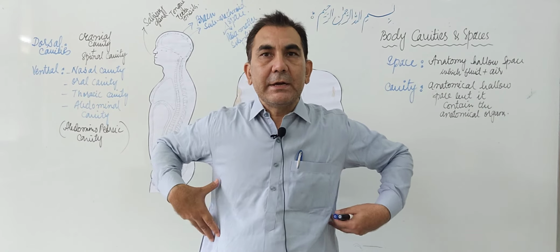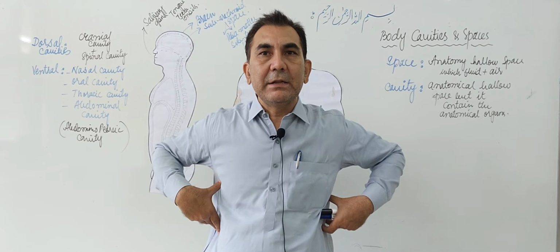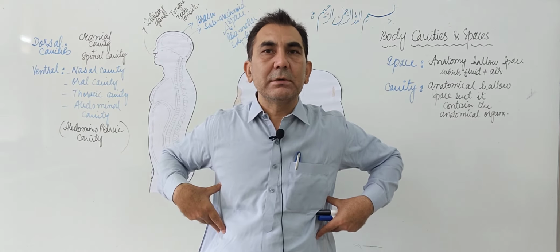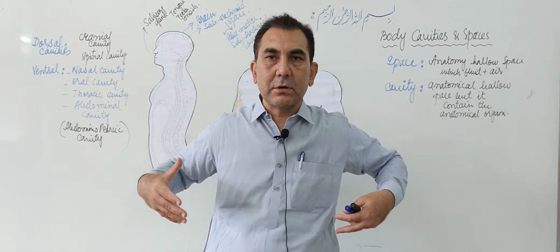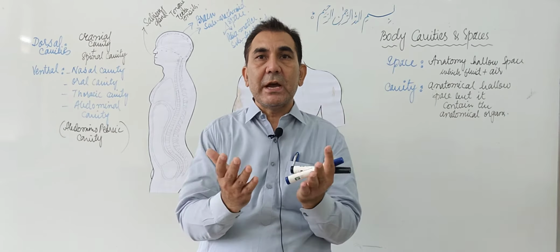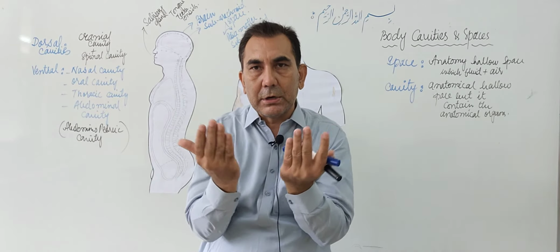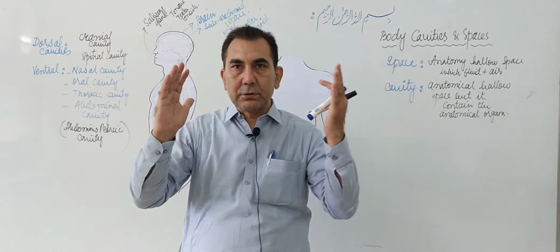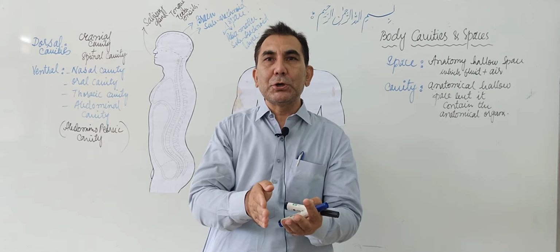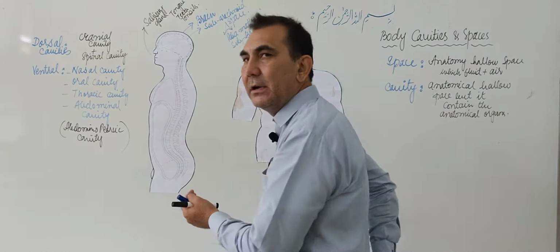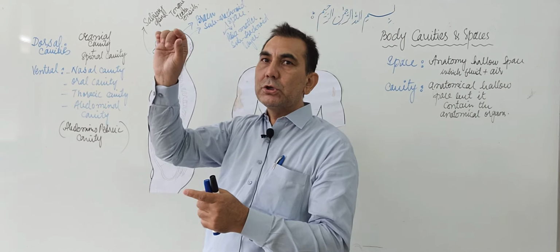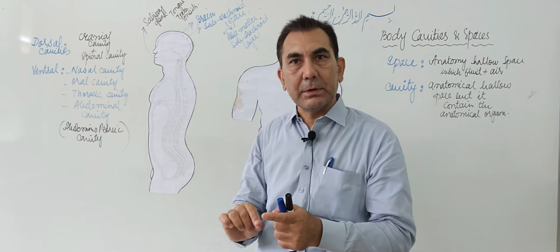From the lateral side, it is made up by the ribs and the chest muscles, intercostal and external costal muscles. From the back side, the posterior side of the thoracic cavity is made up by the 12 pairs of ribs, and the central part from the back is covered by the 12 thoracic vertebrae.